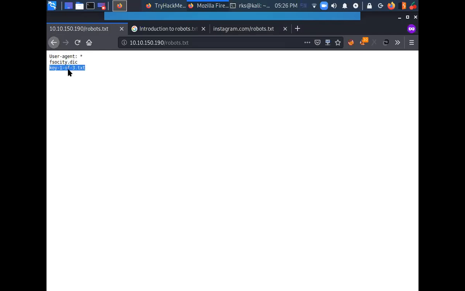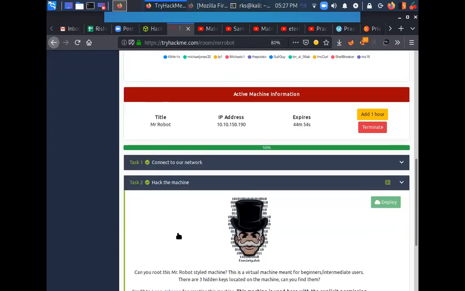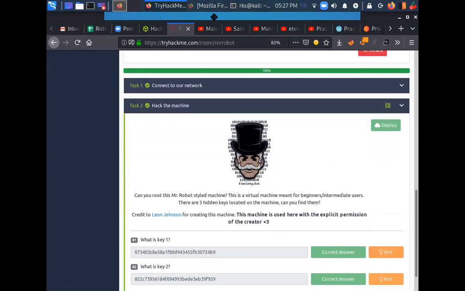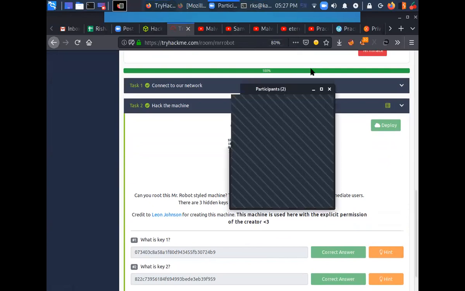So key1of3.txt is probably my first flag. I'll just paste it here and I'll get this flag, just copy it and paste it over here in your first key flag here.